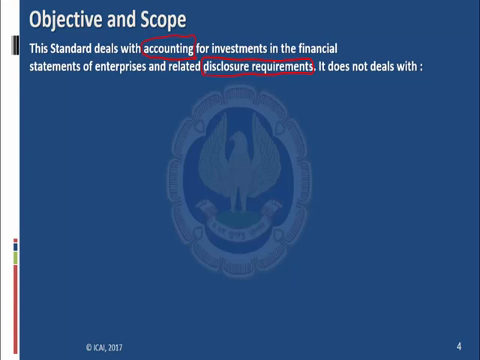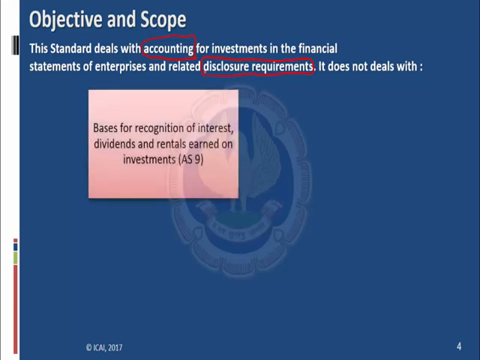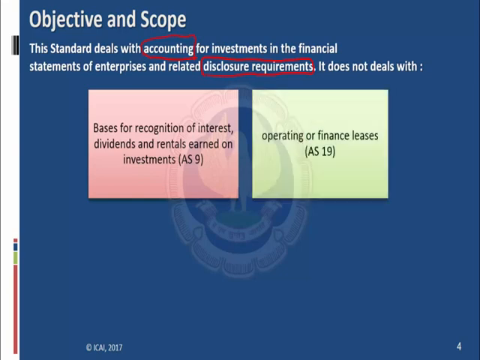It does not deal with the basis for recognition of interest, dividend, and rentals earned on an investment. This standard deals with investments, but not with the interest, dividend, and rentals earned from them, because Accounting Standard 9, on revenue recognition, specifies the treatment. Nor does it specify the treatment of operating or finance leases, because the treatment has been given in Accounting Standard 19 on leases.